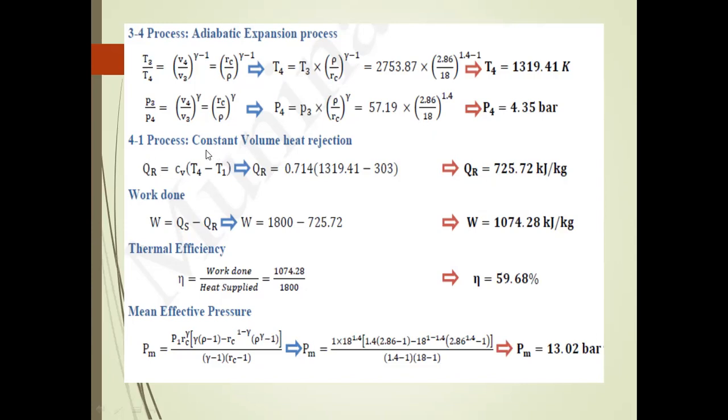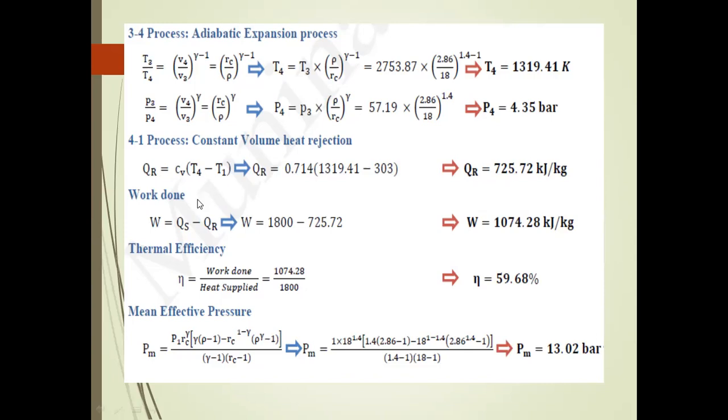The final process is the constant volume heat rejection process. In the Otto cycle, isentropic compression and isentropic expansion are the processes, and only the heat addition is at constant volume. But here, in the diesel cycle, the constant volume process is T4 minus T1. The heat rejection at constant volume, with specific heat 0.714 into the T4 temperature of 1319.41 minus T1. Finally, we find the heat rejection.